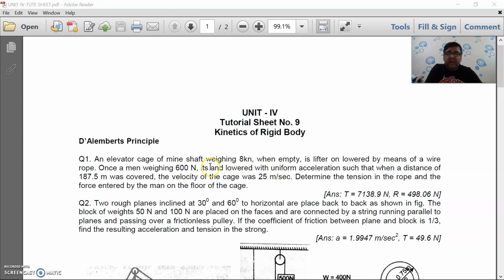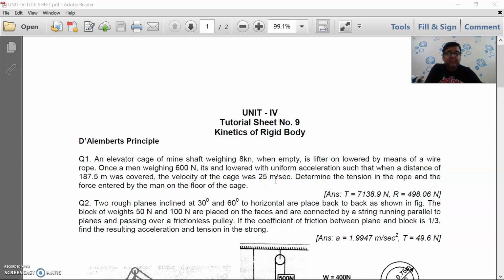and that man is lifted or lowered with uniform acceleration such that when a distance of 187.5 meter was covered, the velocity of the cage was 25 meter per second.